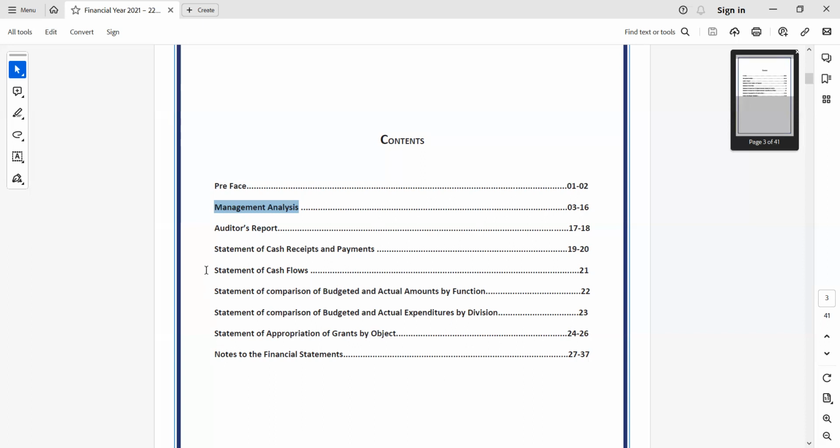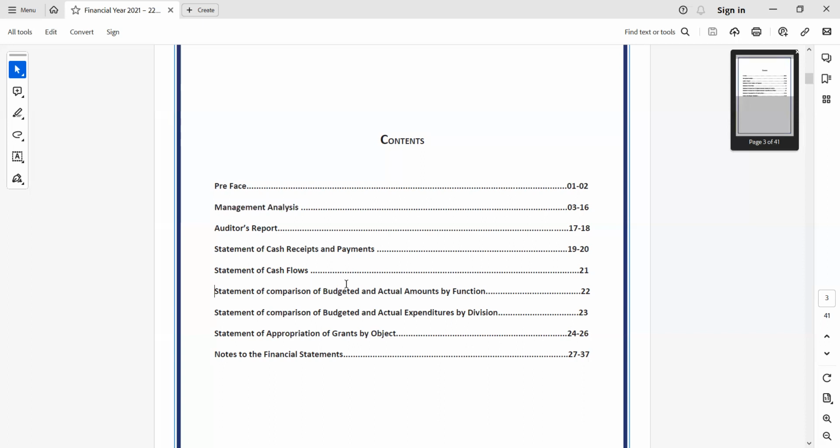Then we have the five statements: the statement of cash receipts and payments, the statement of cash flows, and the comparison of budgeted and actual amounts by function and by division. The comparison with budget is very important because at the start of the year, there's a promise between the people and the government that we are going to follow this budget.